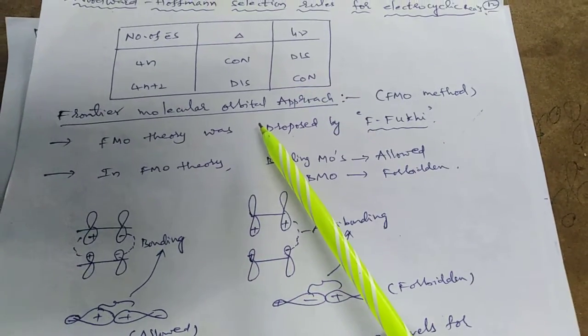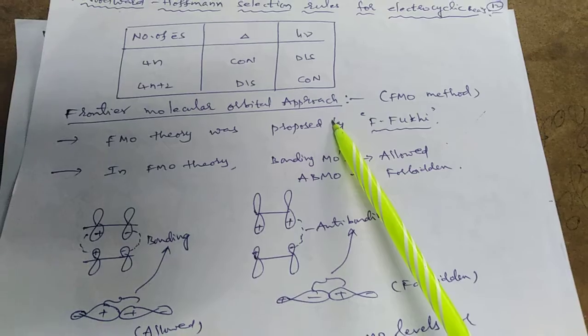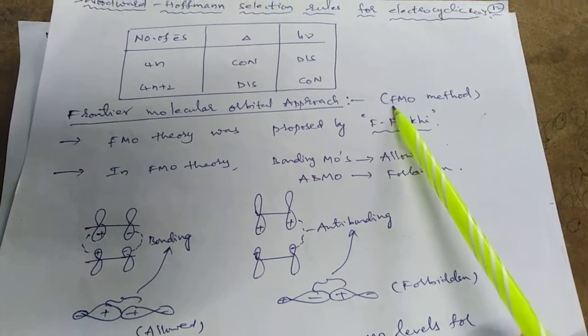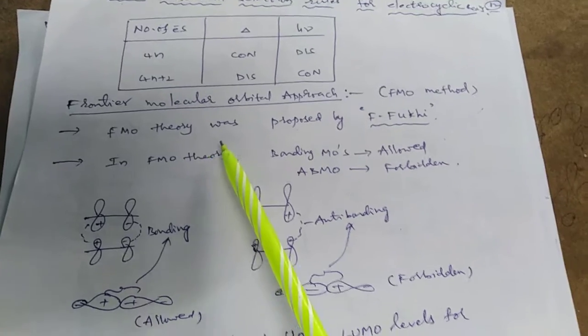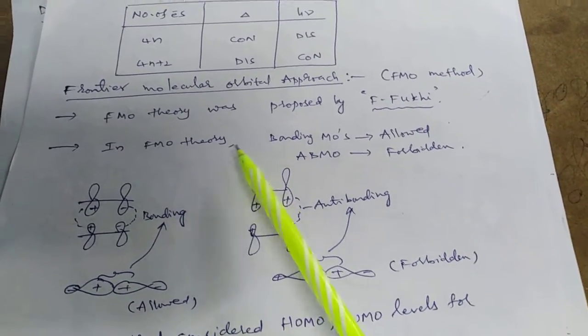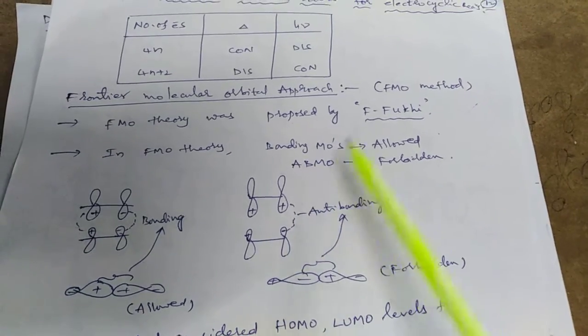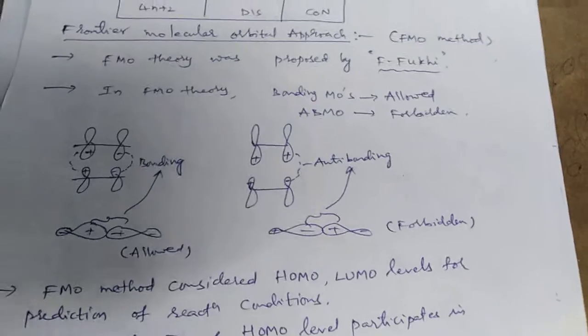So we have one method, the frontier molecular orbital approach, short form FMO. This theory was proposed by K. Fukui. In FMO theory, bonding molecular orbital interactions are allowed, anti-bonding interactions are forbidden.